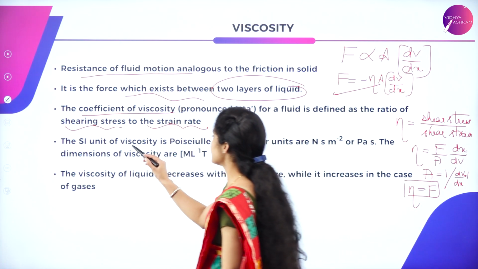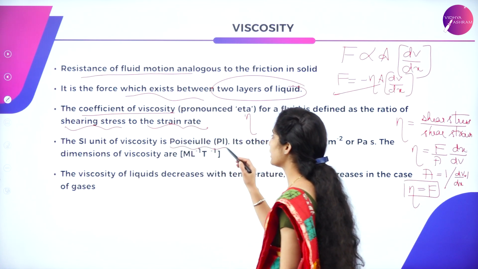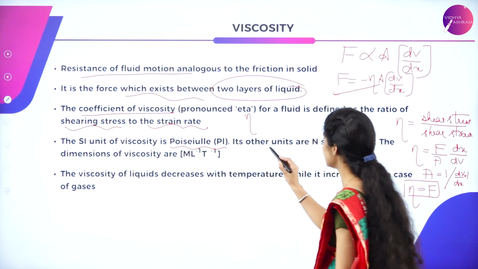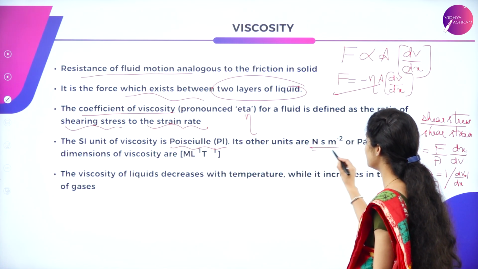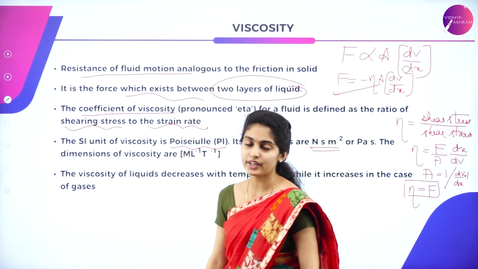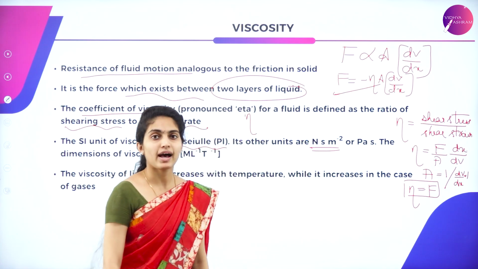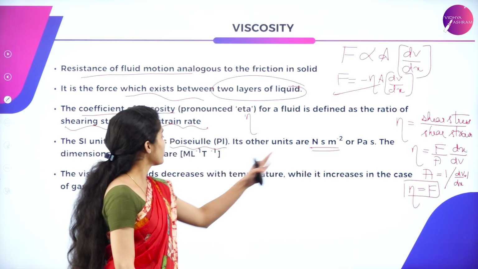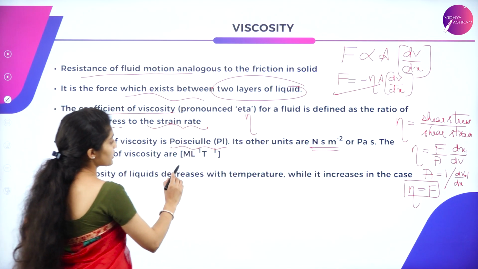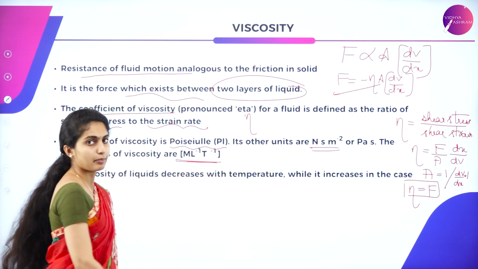Next, the SI unit of viscosity is the Poiseuille. Its other units are Newton second per meter square, or Pascal second. The dimension of viscosity is M L T to the minus 1.